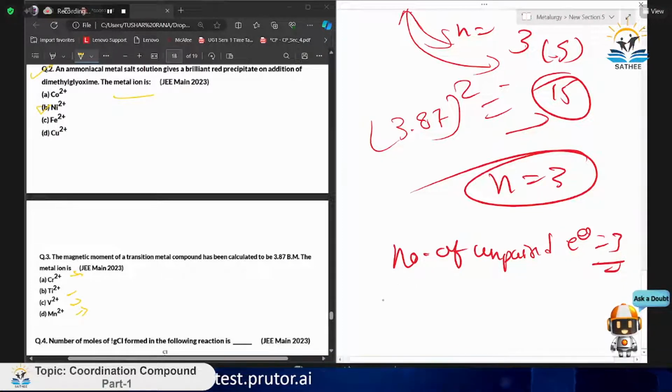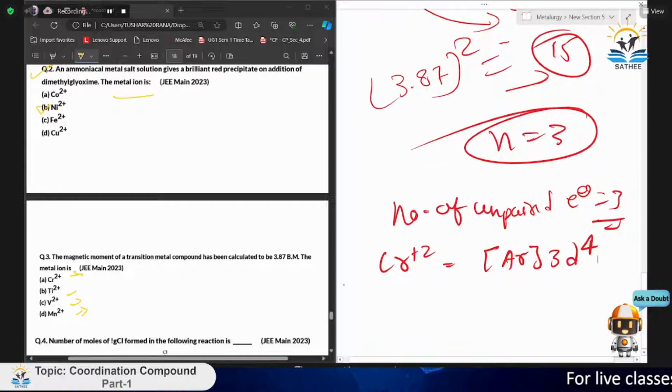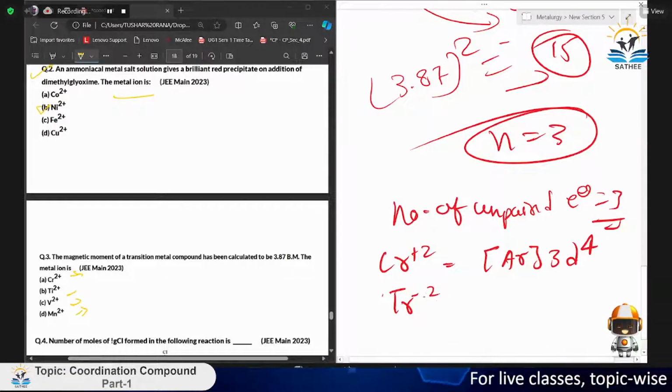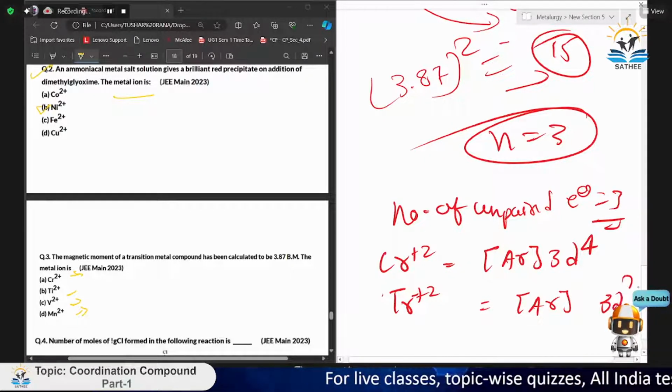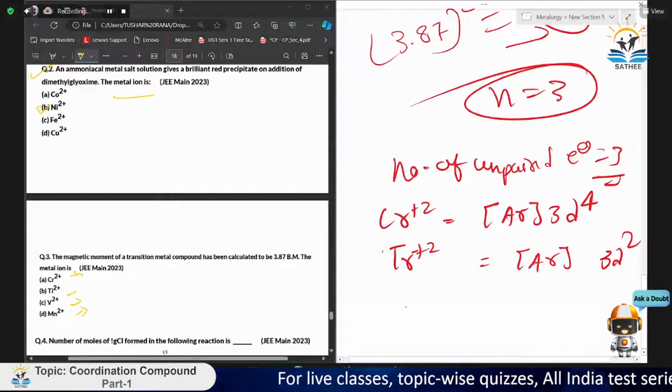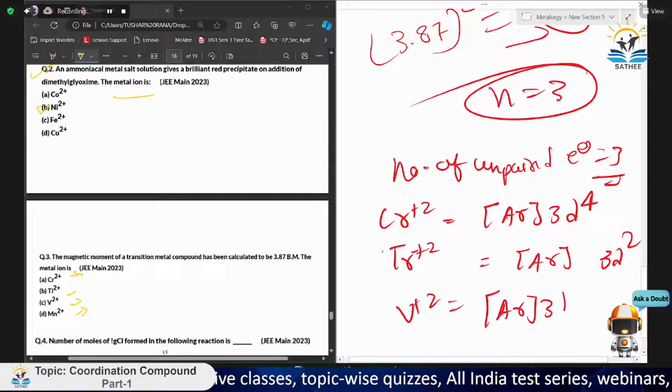First one is our chromium. If we remove 2 electrons from chromium, we will get the configuration argon 3d4. For titanium plus 2, we will get argon 3d2. For vanadium plus 2, we will get argon 3d3.